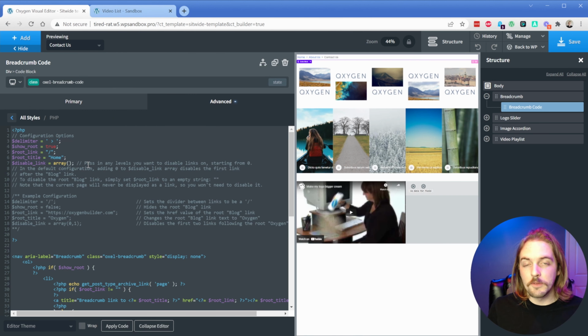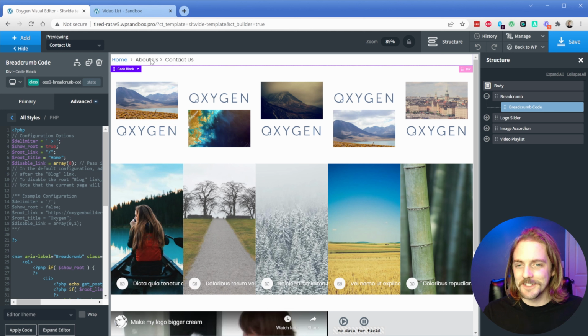Now for our disable link functionality right here, you can make it prevent these links from being clickable for however many levels you want. So if I set this to 0, then essentially it's going to make the About Us link here not clickable. Not exactly sure what you might want to use that for, but it is there for you if you want it to work that way. So there we go. I am actually just going to leave that as is, so I'll just click on apply and we'll be good to go there.